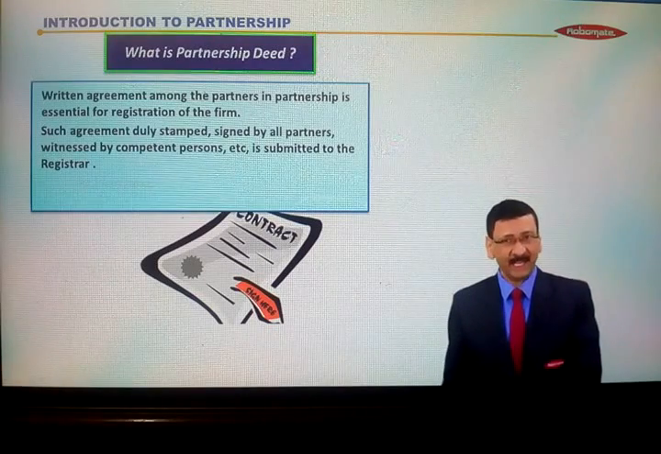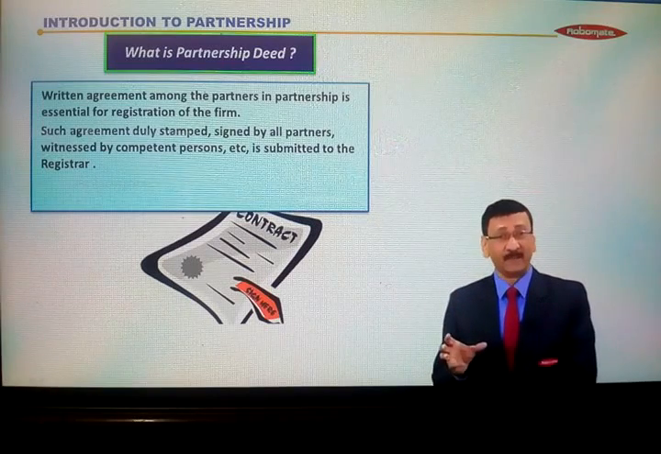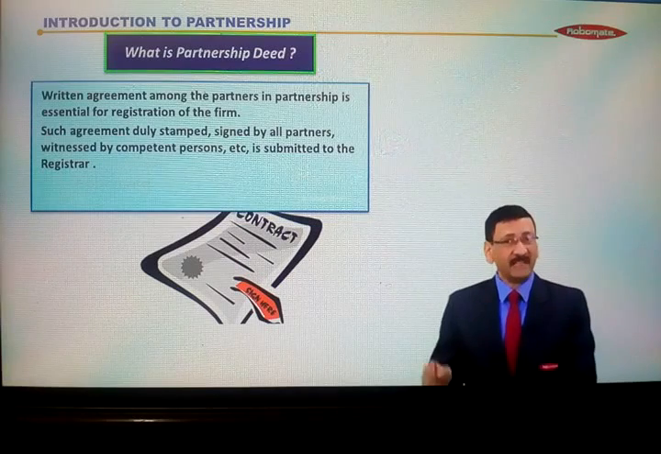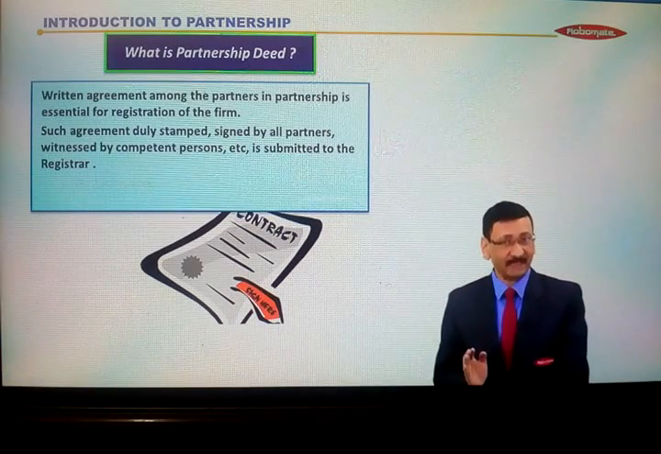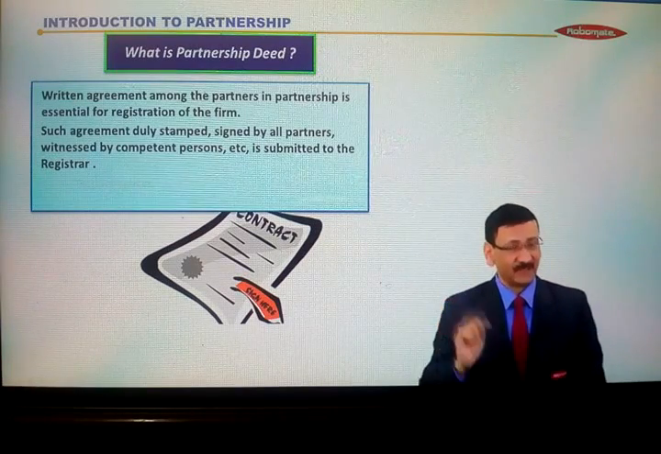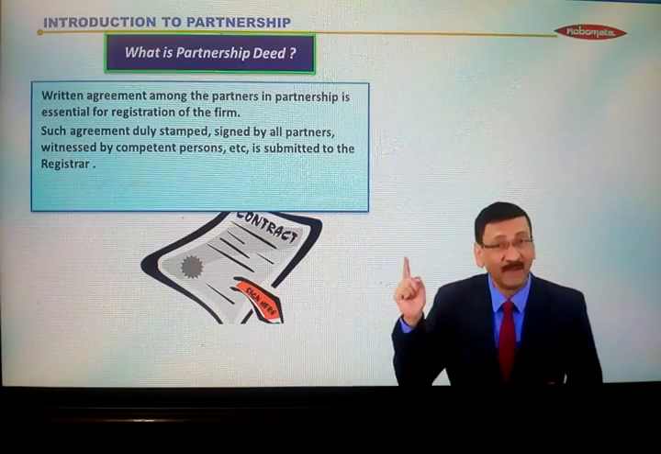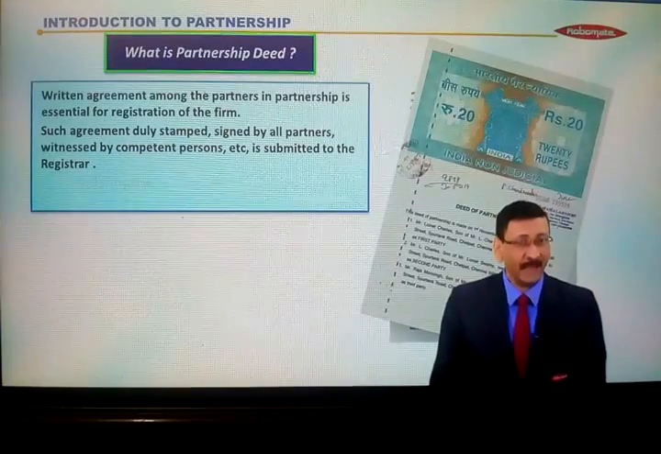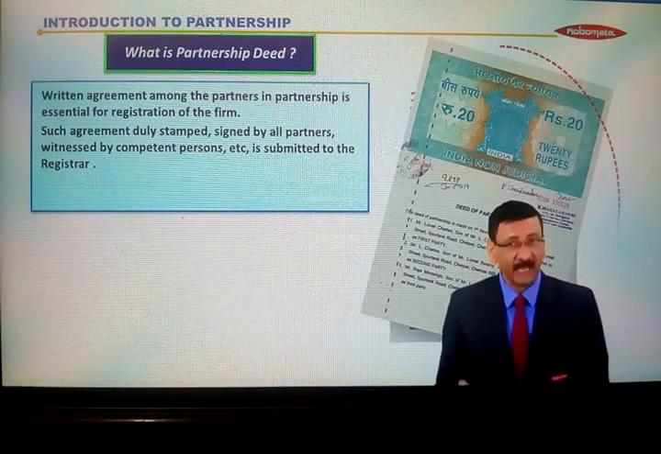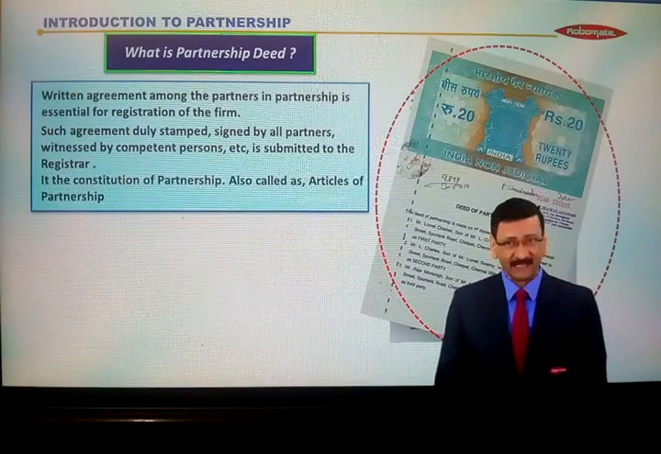So this contract, such agreement duly stamped, ये एग्रीमेंट स्टैम्प पेपर के ऊपर बनाना पड़ेगा. It must be signed by all partners, witnessed by competent person, etc. ये सब बनने के बाद it is submitted to the registrar of firms, who is a government officer, जो हमने earlier module में देखा था. Now this is, we can say, partnership agreement. ये सब ready हो गया. After that they will submit this agreement to the registrar for registration.